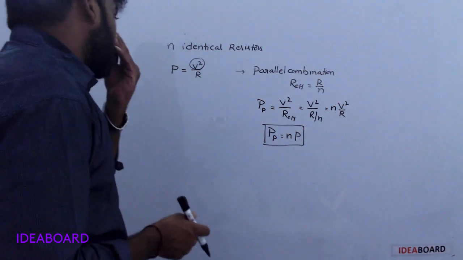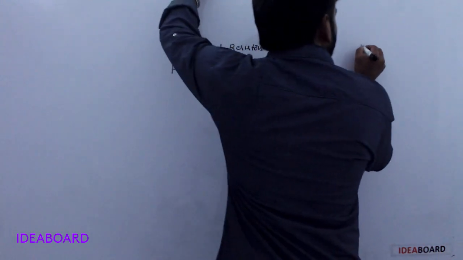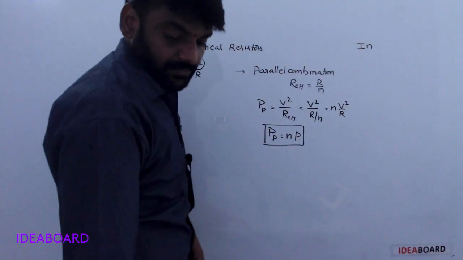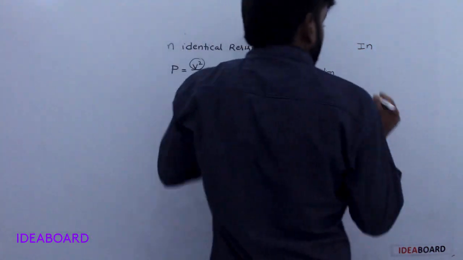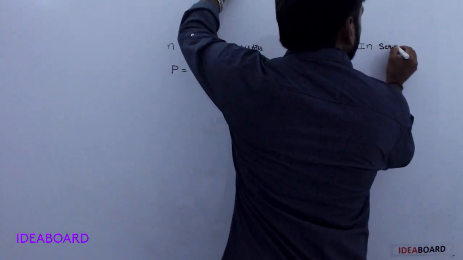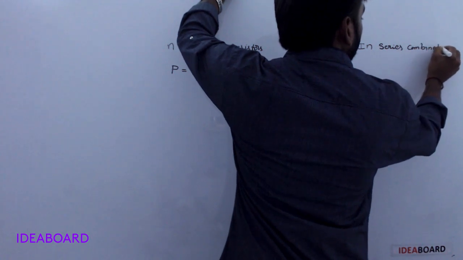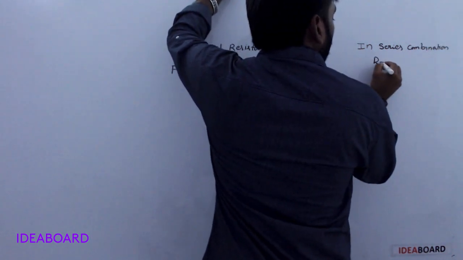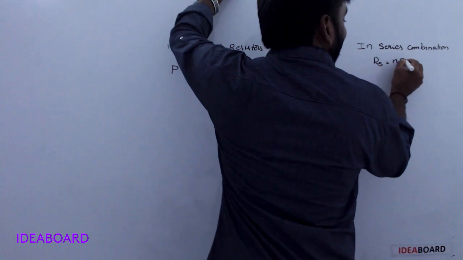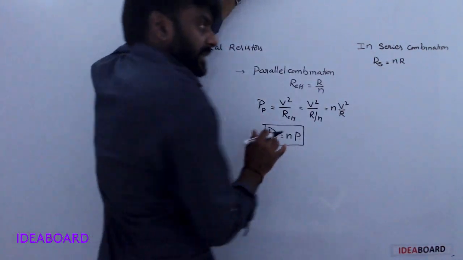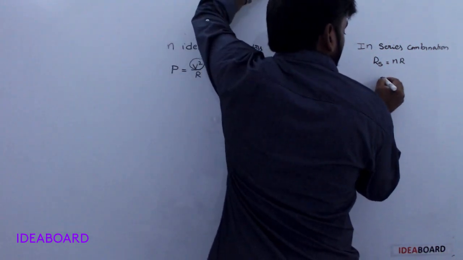Understood? Next, in series combination, the resistance is N into R. The same potential is applied.